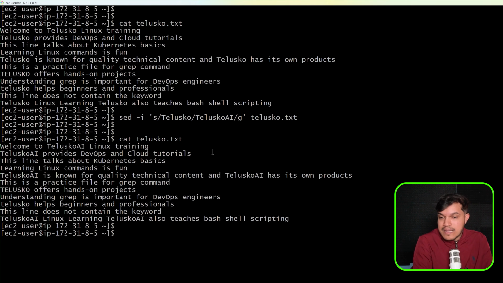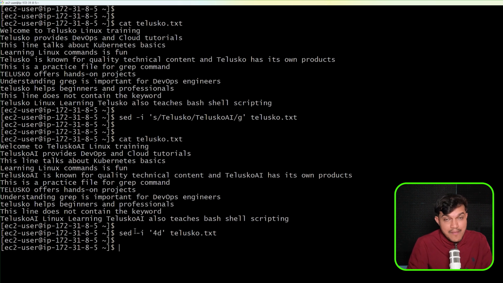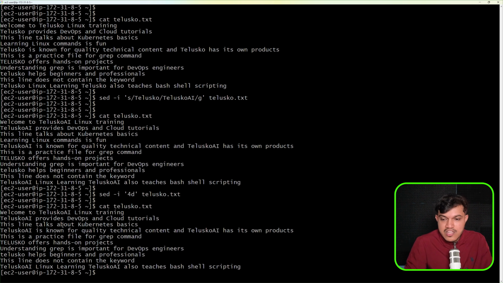I would like to delete some lines here. Maybe the 4th line, for example, I want to delete. I will say here sed -i, okay, and then I'll say maybe 4d, on the telusko.txt file. Okay, you can see here I'm not opening the file and updating, right? With the help of this sed command, I'm able to do that. So now again, if I just check the content of telusko.txt, you'll see here the 4th line is not there.